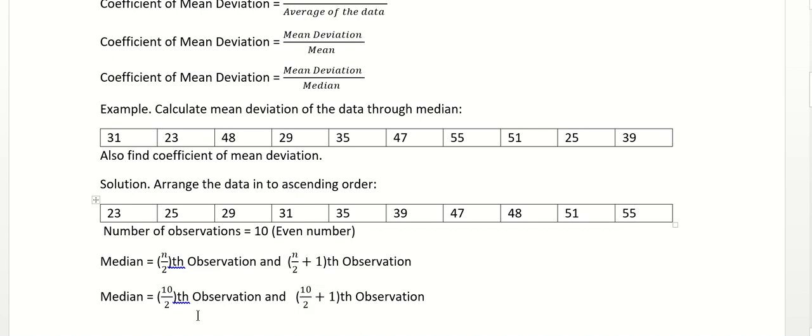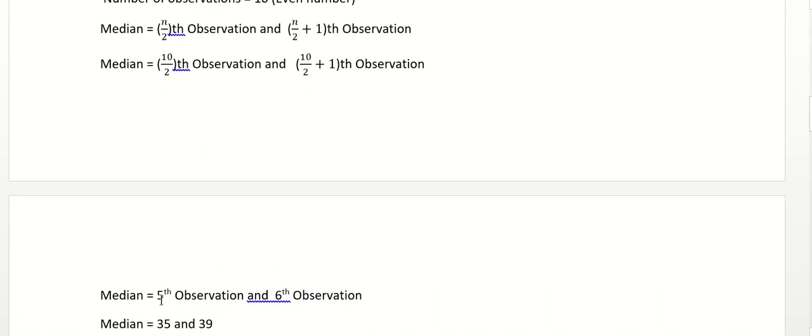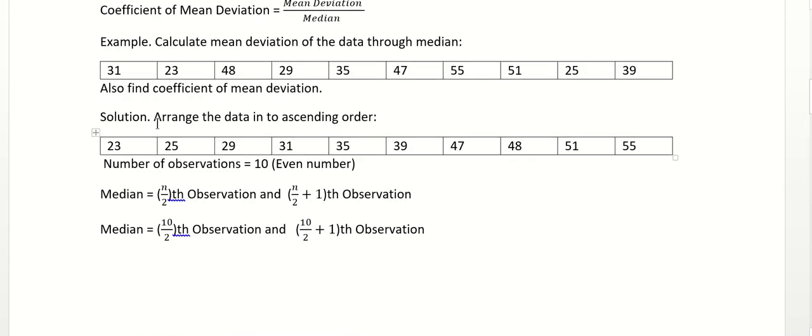So 10 by 2 is the 5th observation, and 10 by 2 plus 1 is 5 plus 1, the 6th observation. So the median is the average of the 5th observation and the 6th observation, right? The 5th observation is 35 and the 6th observation is 39. Here you can see them in ascending order.